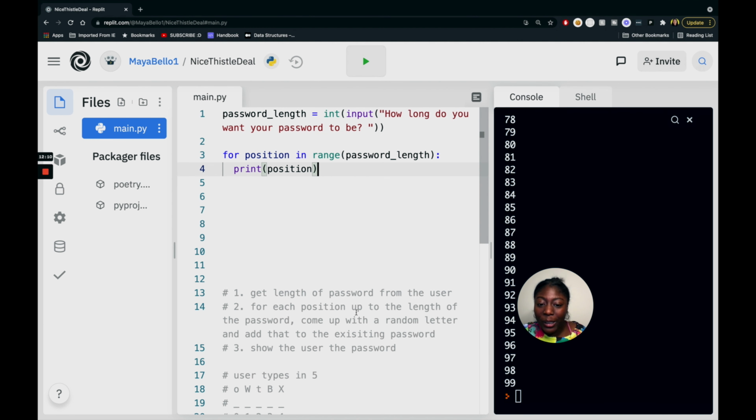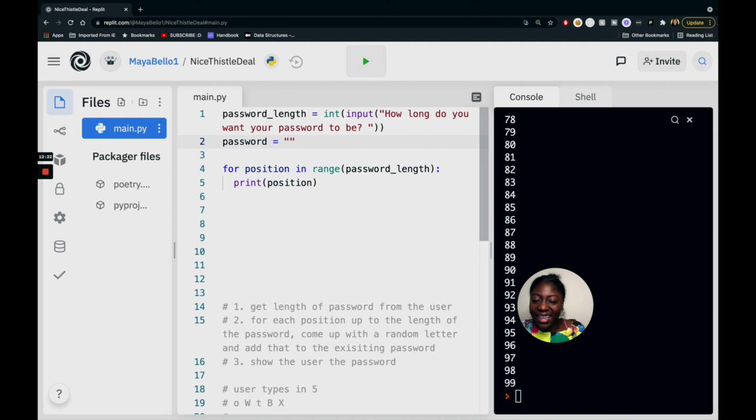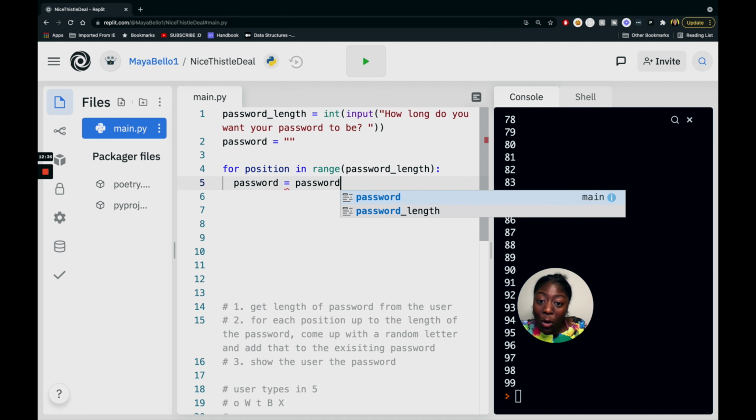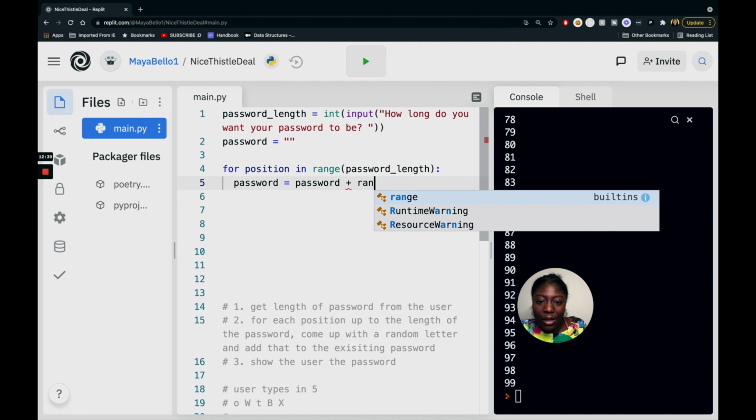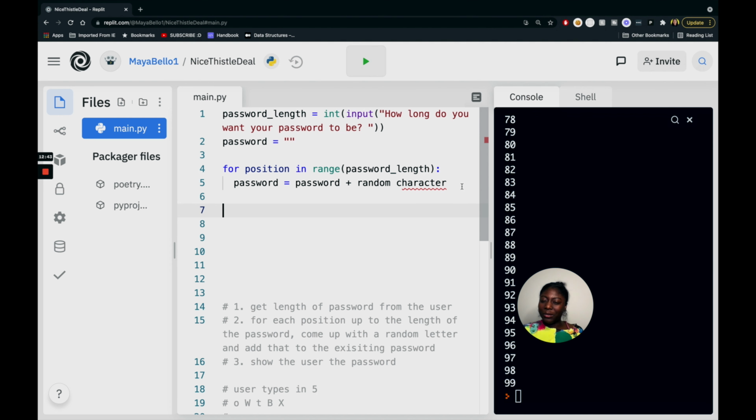Okay, so for each position up to the length of the password, come up with a random letter and add that to the existing password. So let's say at the beginning our password is nothing. It's like the empty string. We don't have a password right now. However, we're going to keep updating our password. So password is going to be equal to whatever is in password already plus a random character. And that's what we want to do.